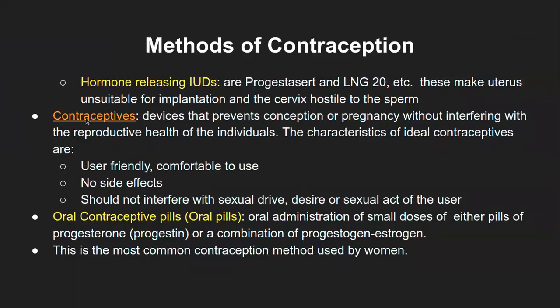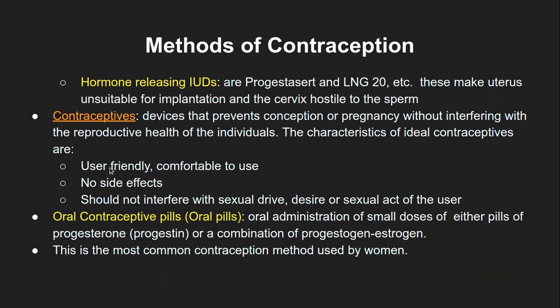The next method that we are going to look at, and one of the most important as well, is the contraceptives. Now, this specifically refers to the pills, contraceptive pills, and so on. These are the devices that prevent conception or pregnancy without interfering with the reproductive health of the individuals. This specifically refers to the sexual intercourse of the individuals.